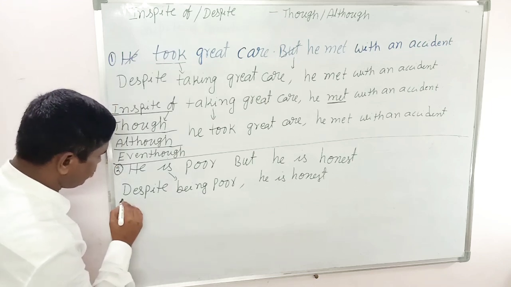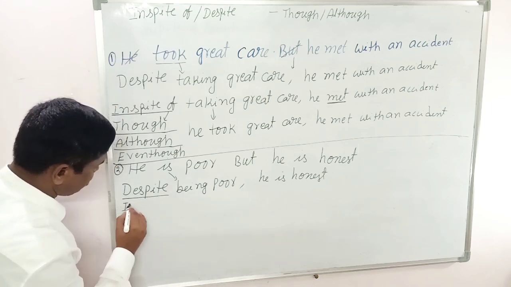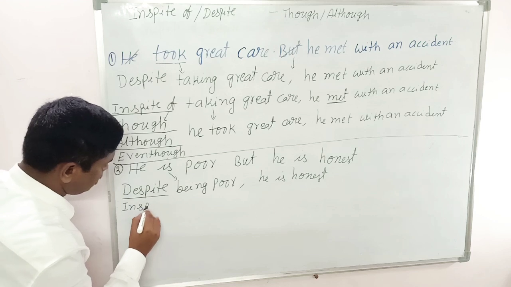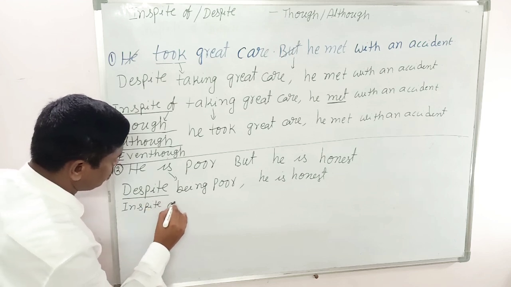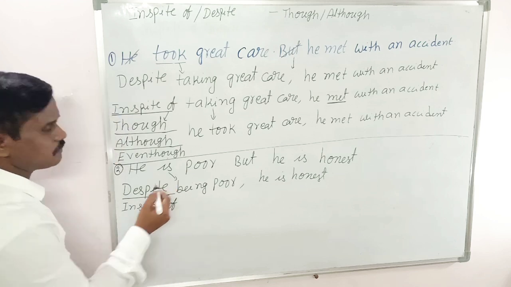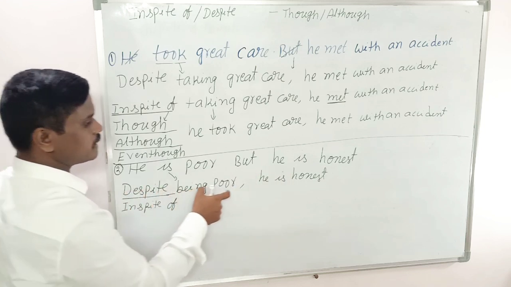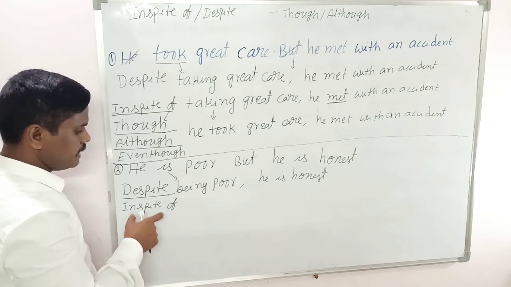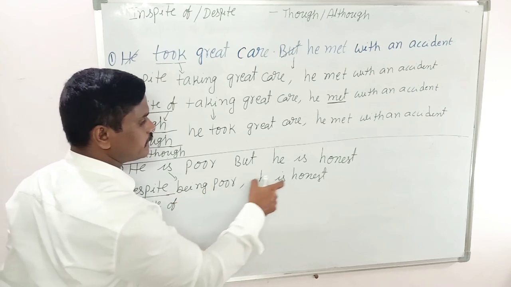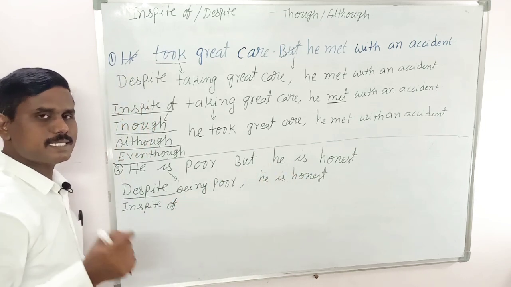In spite of, same thing, that is in spite of. Here we use of, with despite we don't use of, remaining same. Despite being poor, he is honest. In spite of being poor, he is honest.